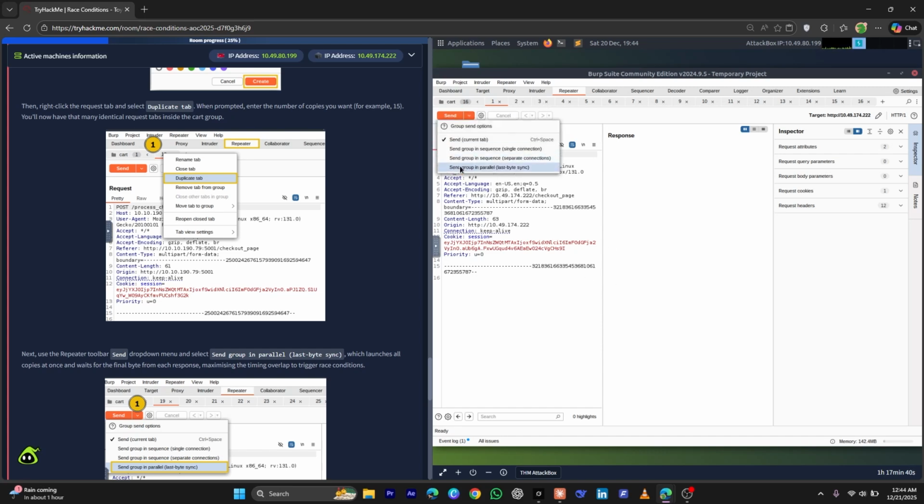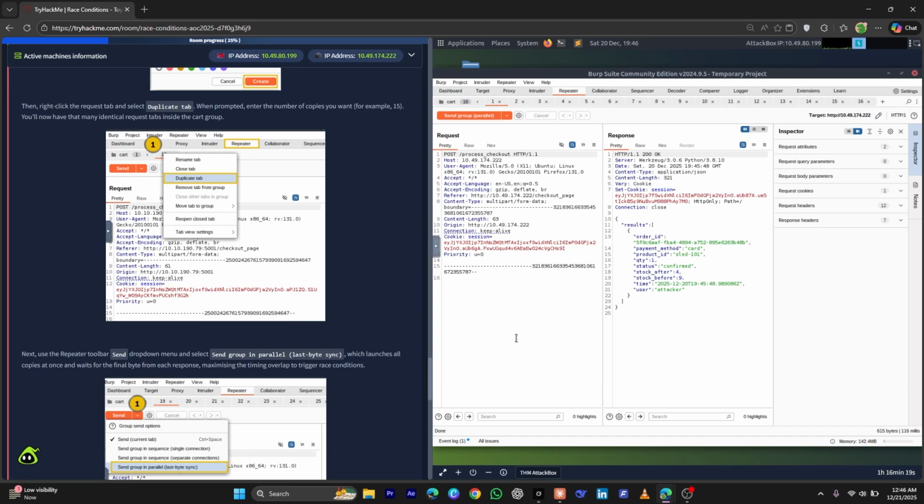But as you can see here, we have something called parallel. What this does is send out all of these requests at the same exact time. In the brackets you can see Last-Byte sync. This means the requests are sent in bytes, and the last byte of all these requests will be sent at the exact same time to the server, so the timing will be matched. Now we select parallel and click send. We have successfully made 16 requests at the exact same millisecond to the website for that product to buy and check out.